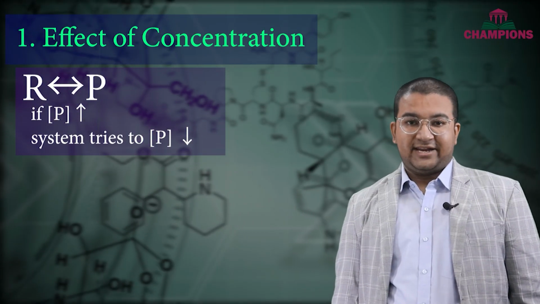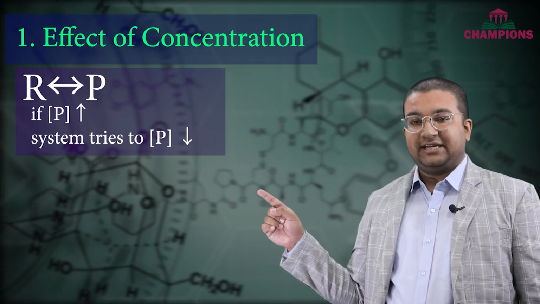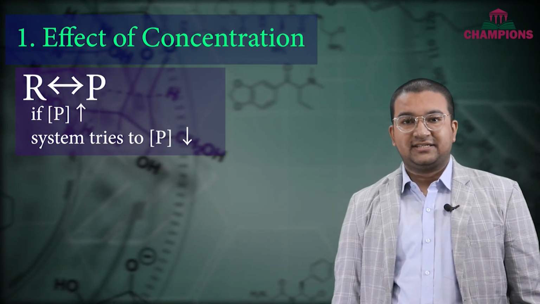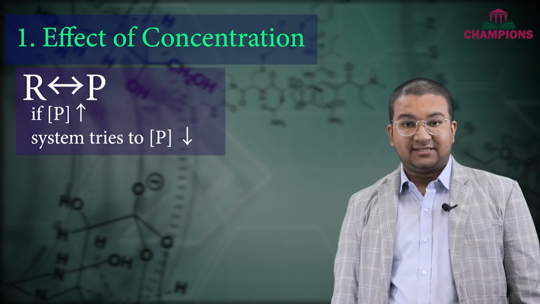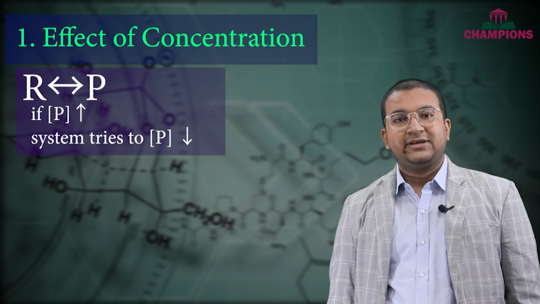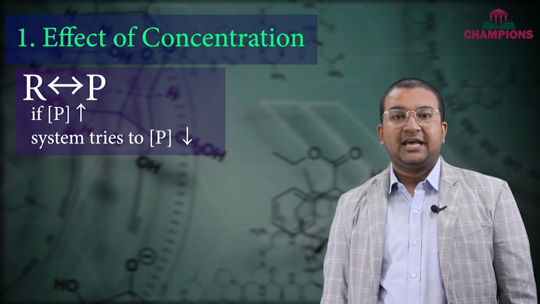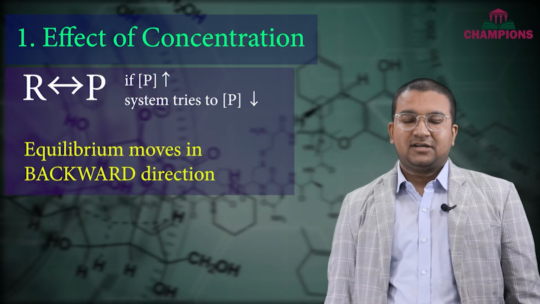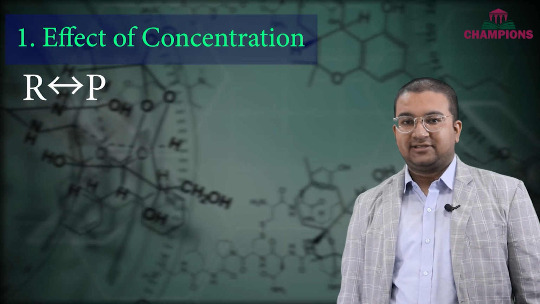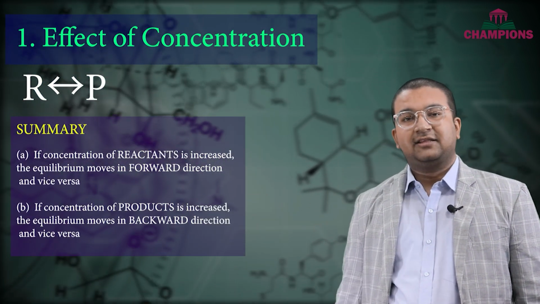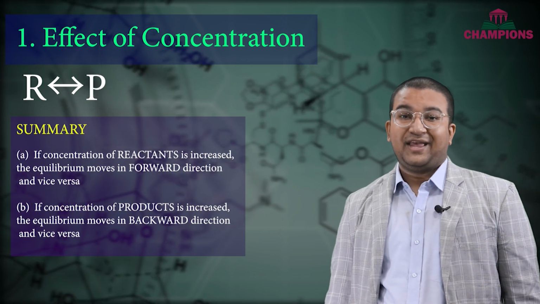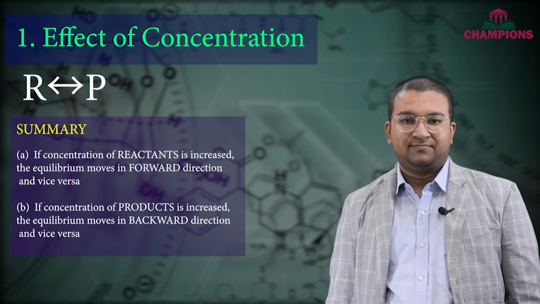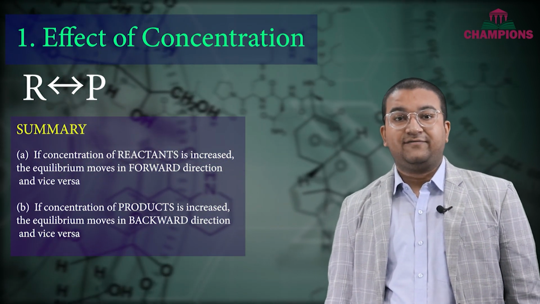Let's try to see another scenario. This time we are trying to increase the amount of products. In such a case, the product amount increases and therefore the system tries to decrease the amount of product. How does it do it? It will try to consume the product in order to drive the reaction in the backward direction. So in simple terms, the effect of concentration says if we try to increase the amount of reactant, the system tries to move in the forward direction. If we try to increase the amount of product, the system tries to move in the backward direction, and vice versa. That's all about the effect of concentration.